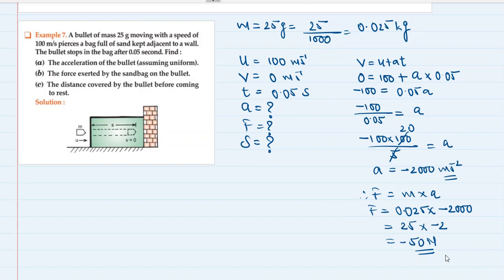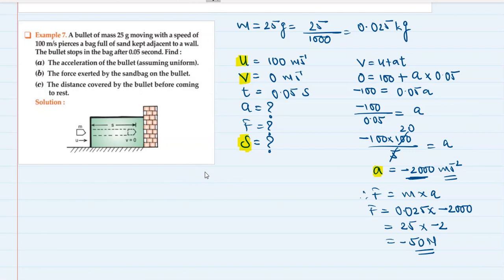Okay, the distance covered by the bullet before coming to rest. Now, as the bullet is entering the sandbag, it is facing an acceleration of minus 2000 meter per second square. The initial velocity with which the bullet entered the sandbag was 100, and the final velocity becomes 0, the acceleration being minus 2000. We know u, v, and a, and we have to find s, the displacement within the sandbag after the bullet enters. So we can use this relationship.